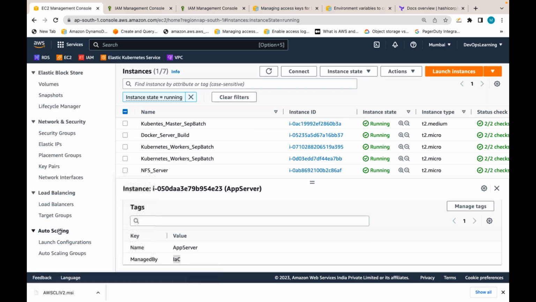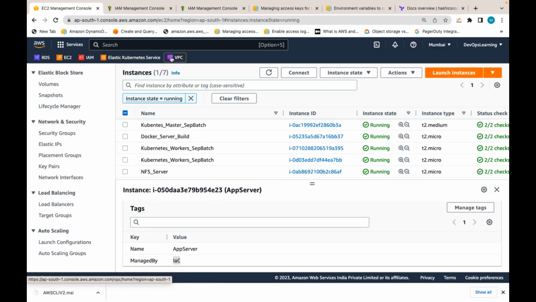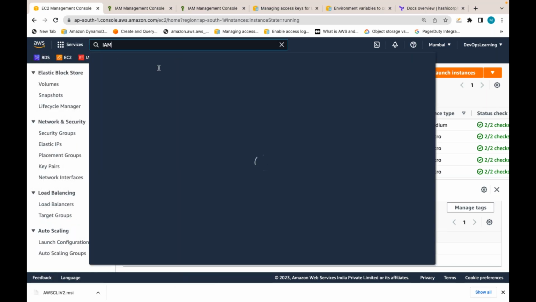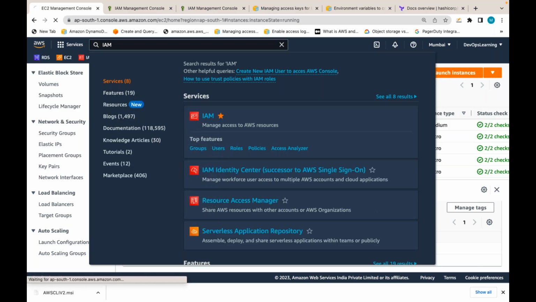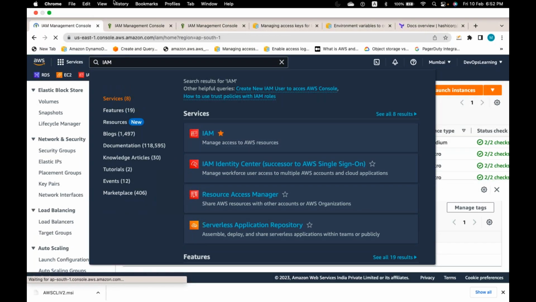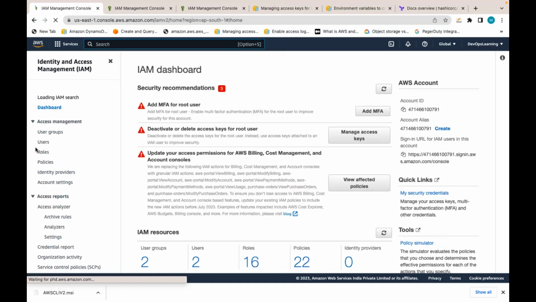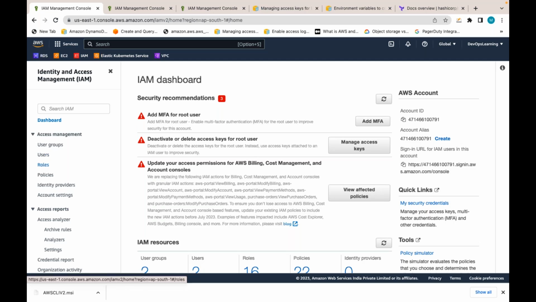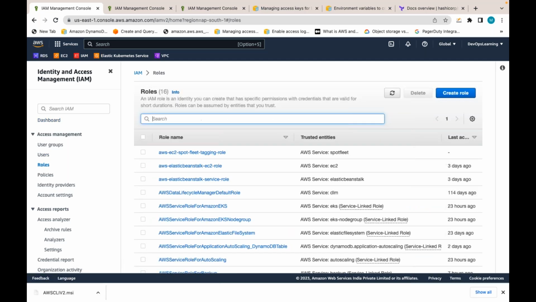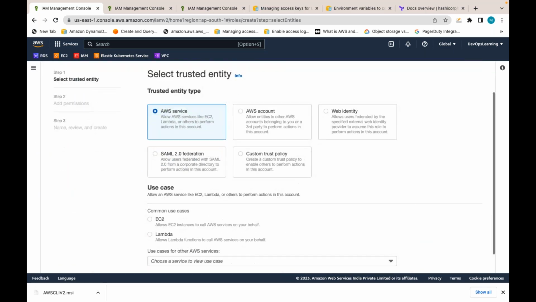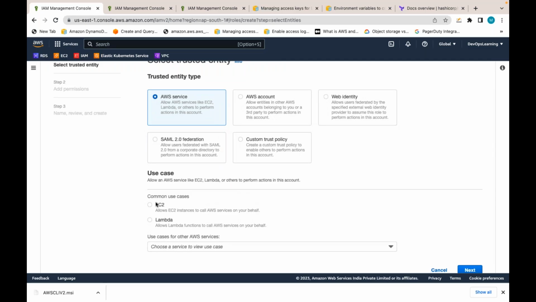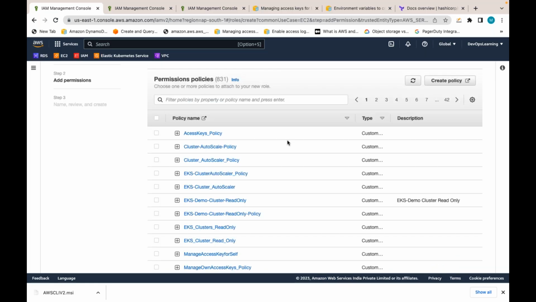Let me go to IAM again as an admin. As an admin, I can go to IAM and create a role, whatever role with whatever policies. Let's say I am creating a role and I want to attach this role to EC2. I am selecting the use case as EC2 and I will attach some policies.